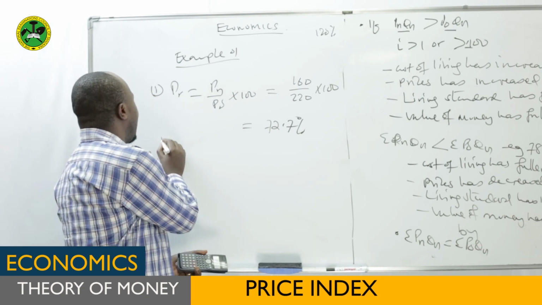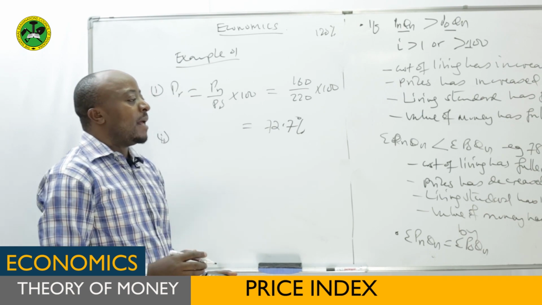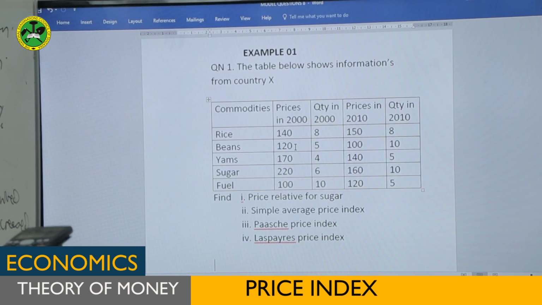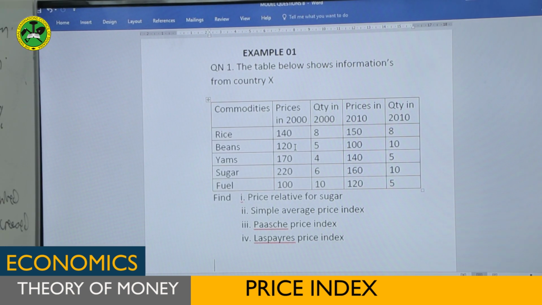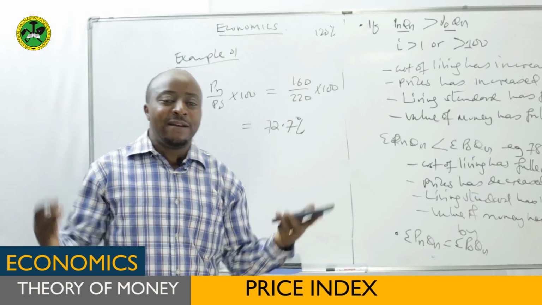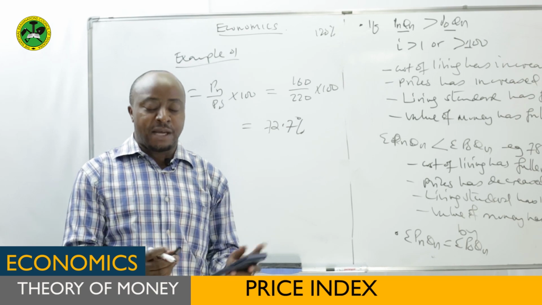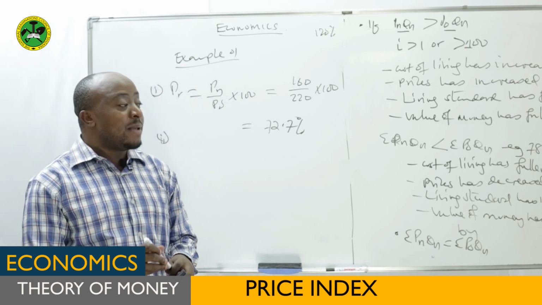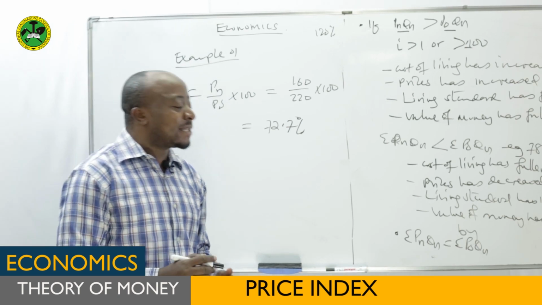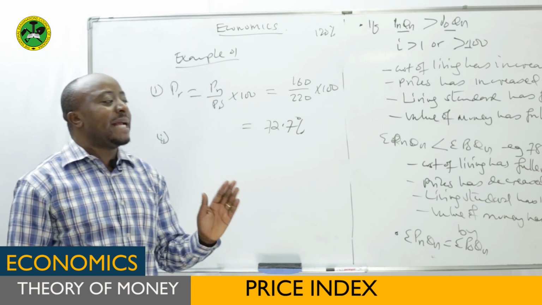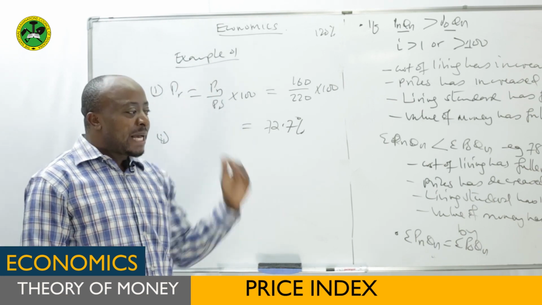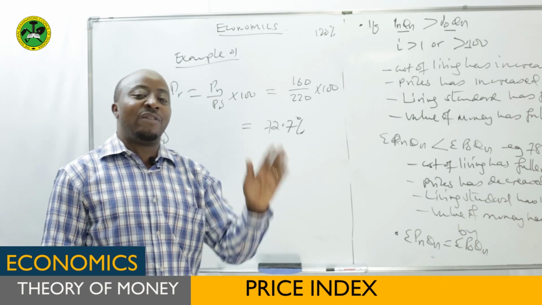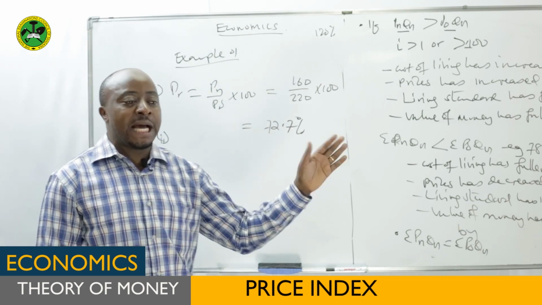Likewise, the second question is asking, calculate the simple average price index. When given many commodities, if you want to calculate the simple average price index, it is obtained by the summation of the prices of the current year over the summation of the prices in the base year, times 100.